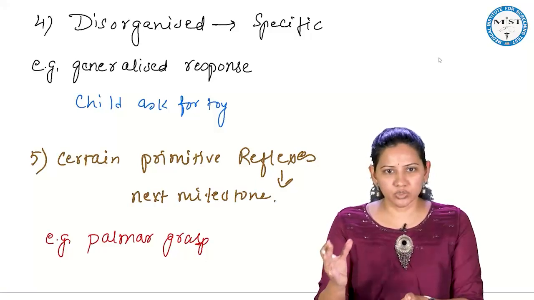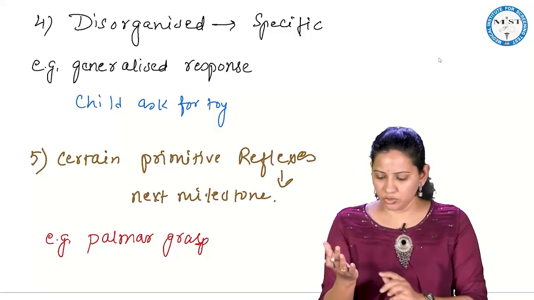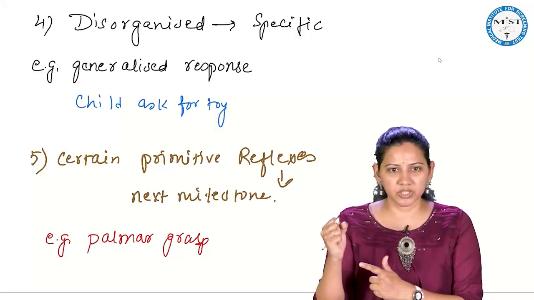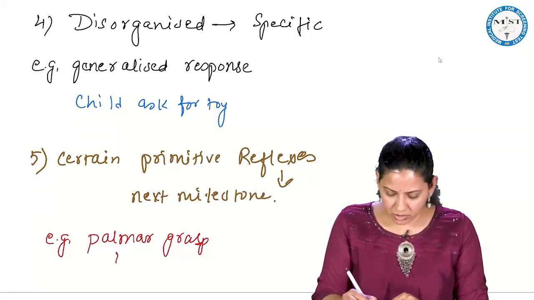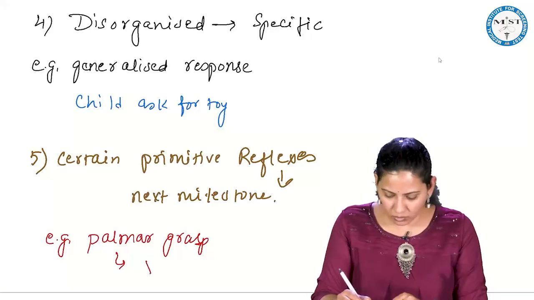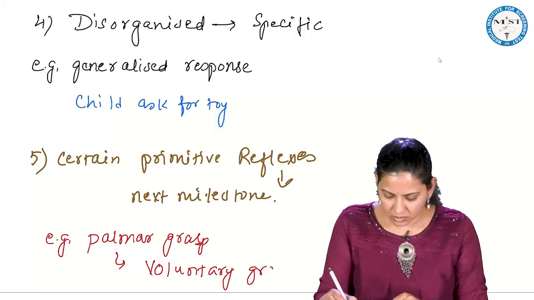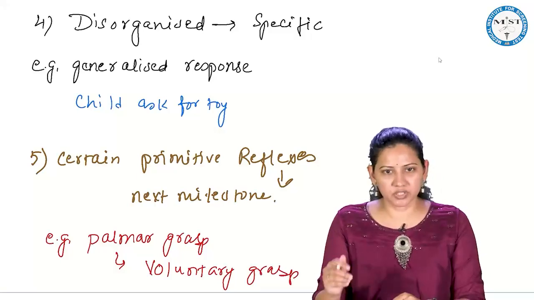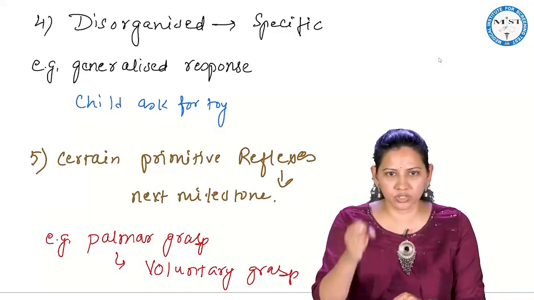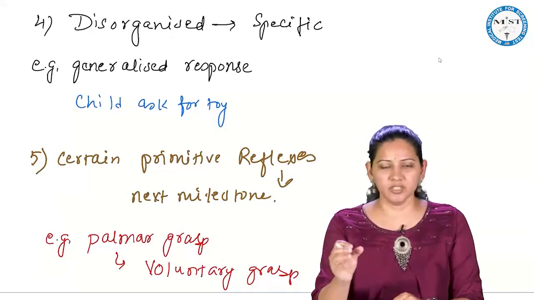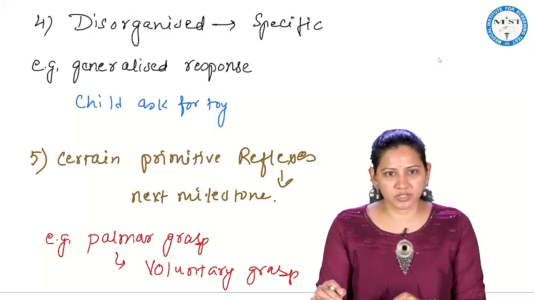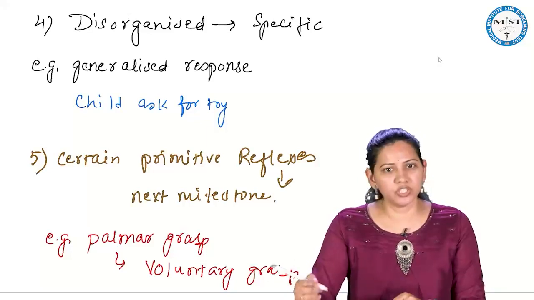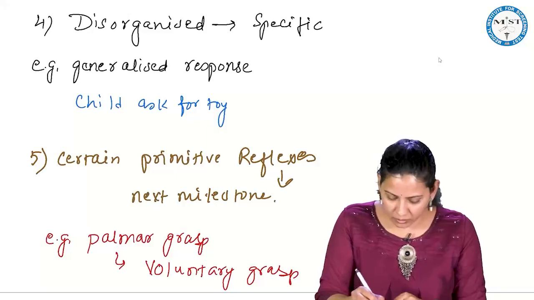What is palmar grasp? You keep anything in the palm, the baby immediately closes it. So the baby has to lose the palmar grasp so that it changes to the voluntary grasp. Voluntary grasp means if a child wants to hold an object, it goes and holds the object voluntarily. If I want, I will do it, otherwise I won't. So certain primitive reflexes need to be lost before the child attains the next milestone.